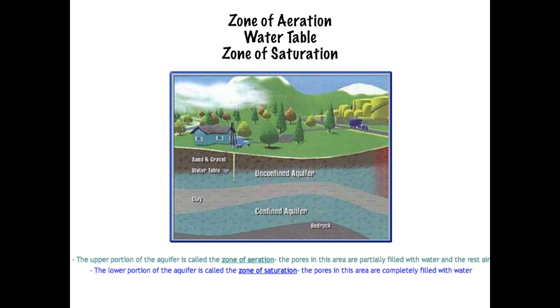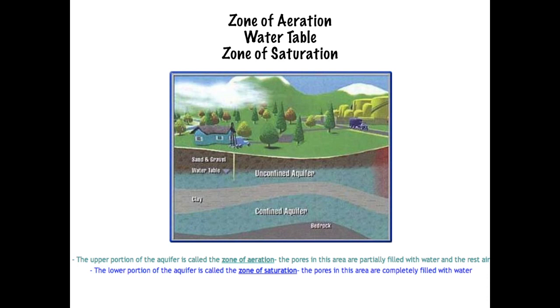Now you can actually look at this picture and you can see the confined aquifer. The confined aquifer is trapped between the bedrock and the clay. Can any of the water in the confined aquifer reach the surface? No, it can't. Only the water in the unconfined aquifer, when it rains, could rise and fill the surface. So technically, when someone wants to build a well, they're going to drill down and they want to access as much of that aquifer as possible so that when the water does drop, it can still be in range of the well.